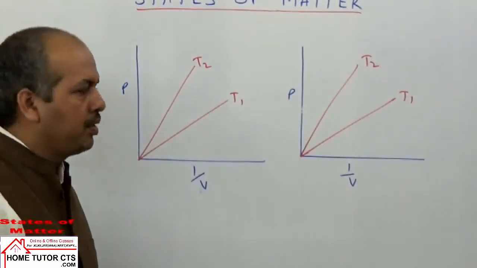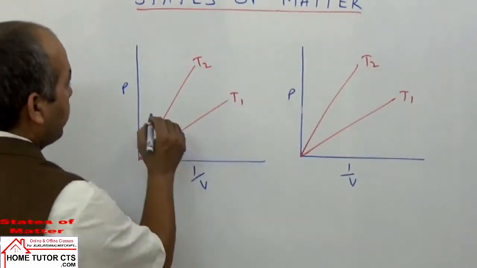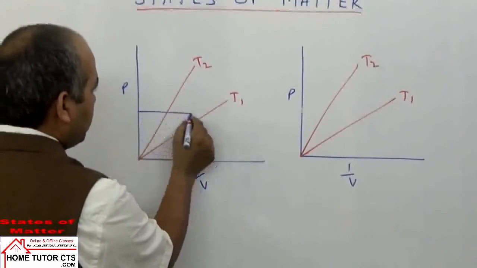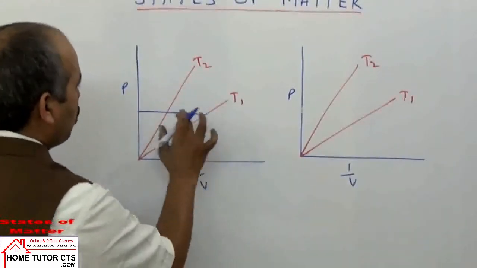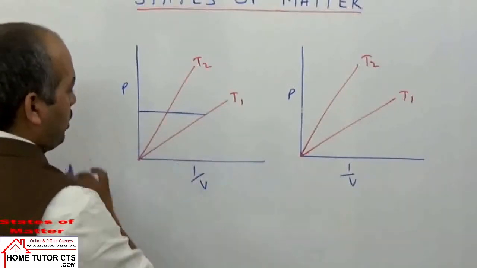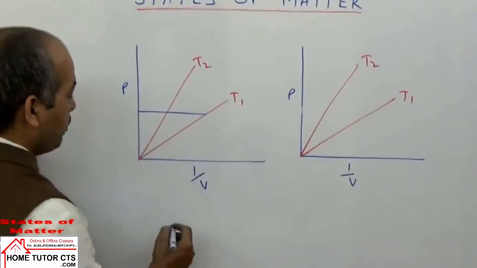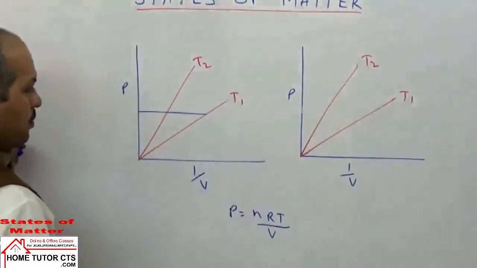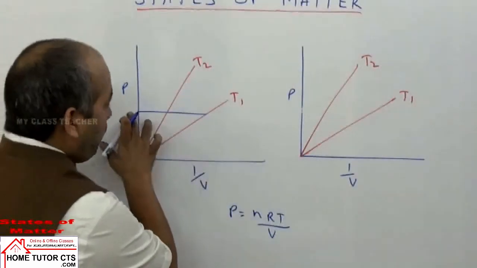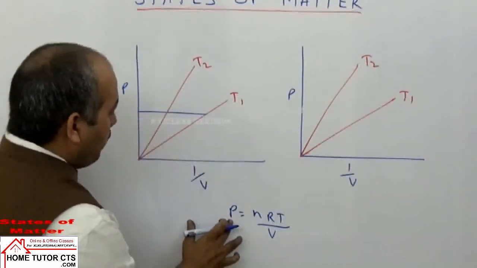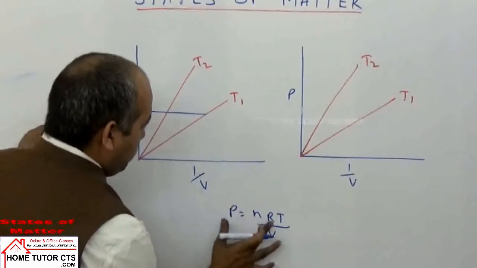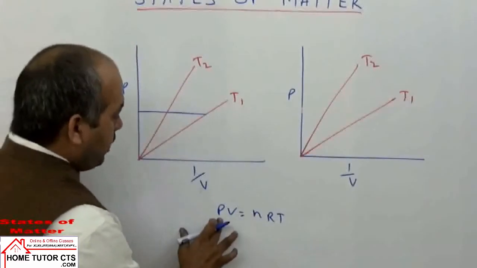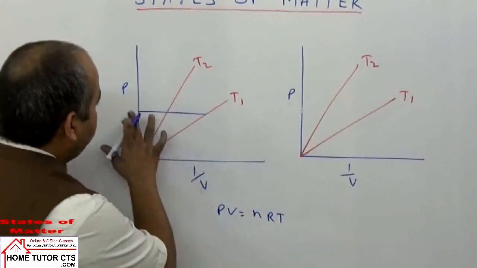Can you tell? If we look at this case, suppose we can draw one line like the previous case, parallel to this x axis. So what we have done, we have maintained the pressure constant. When we have taken pressure constant, from the gas equation, P is equal to how much? nRT by V. So if I take pressure constant, then what happens?